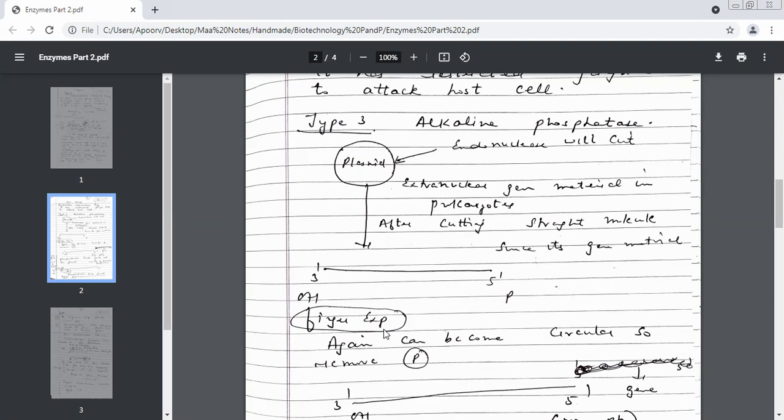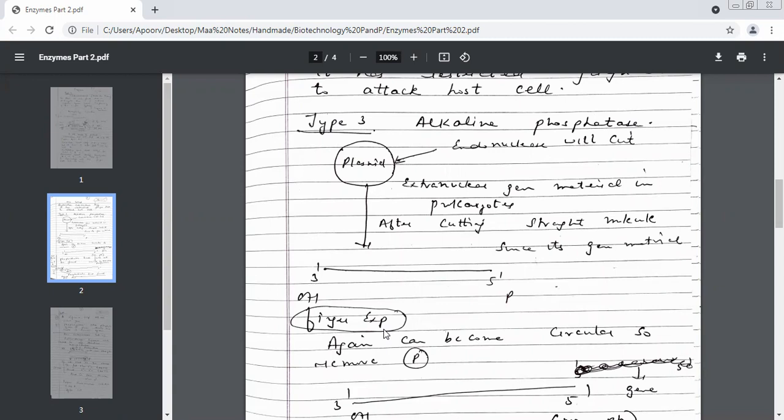Whenever you have any genetic material, gene, DNA, whatever we're talking about, it will always have two ends, 3' and 5', and these groups will be present. Both of them have a strong affinity for each other, and they form which bond? Phosphodiester bond. That means the phosphodiester bond is formed between which two groups? Hydroxyl and phosphate.